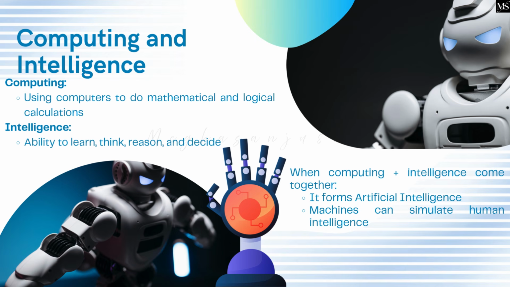Computing and intelligence. Computing: using computers to do mathematical and logical calculations. Intelligence: ability to learn, think, reason, and decide. When computing plus intelligence come together, it forms artificial intelligence. Machines can simulate human intelligence.